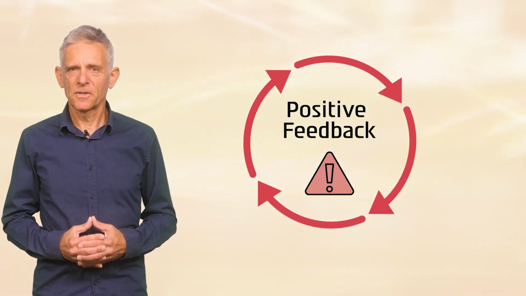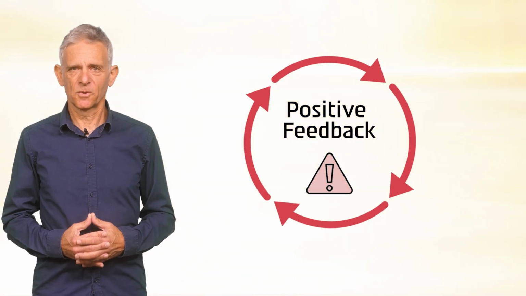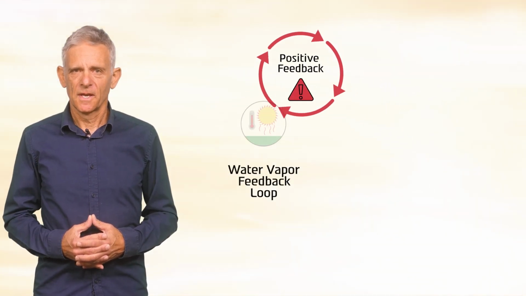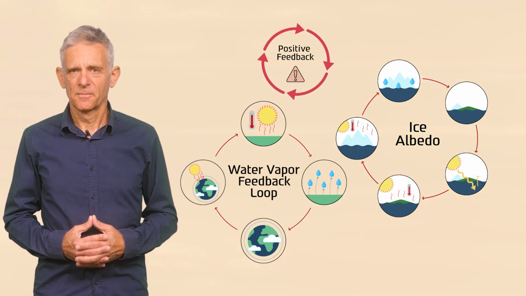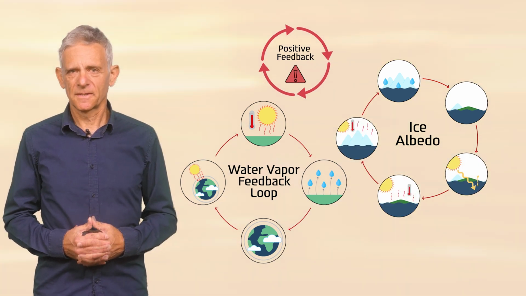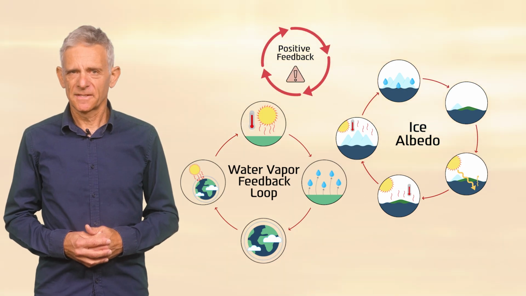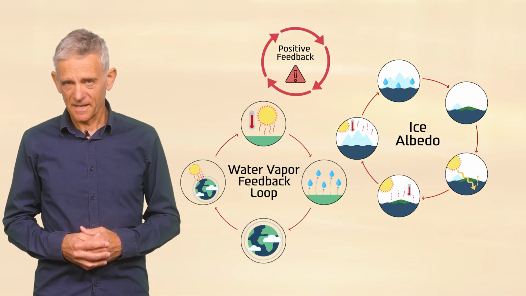Understanding feedback loops is crucial for predicting and managing the impacts of climate change. Positive feedback loops, in particular, are of major concern because they have the potential to push the climate system past critical thresholds, leading to irreversible changes. These could trigger cascades of effects that accelerate global warming, making it ever more challenging to stabilize the climate.